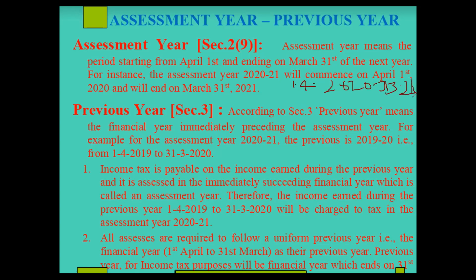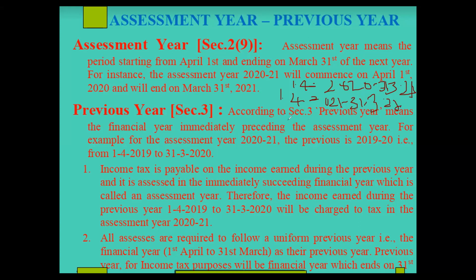This is one financial year I have taken. Please see the screen properly. Okay, next year, 1/4/2021 to 31/3/22. Am I correct? Okay, next year.